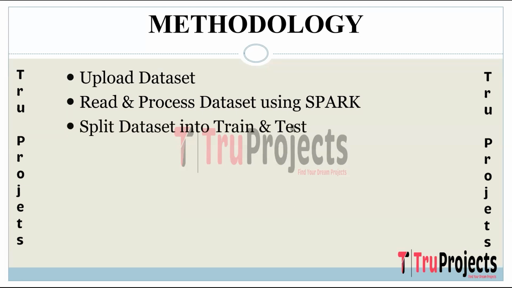Split dataset into train and test. This module divides the dataset into two subsets, training and testing data. Typically, it allocates a significant portion, for example 80%, for training the random forest machine learning model, and reserves the remaining portion, that is 20%, for testing the model's accuracy and performance.